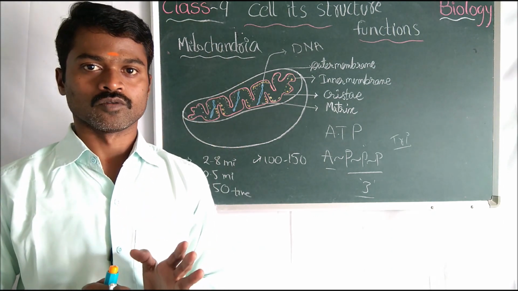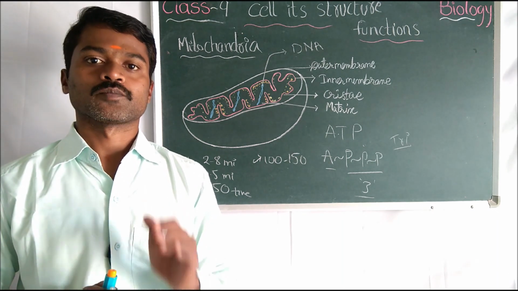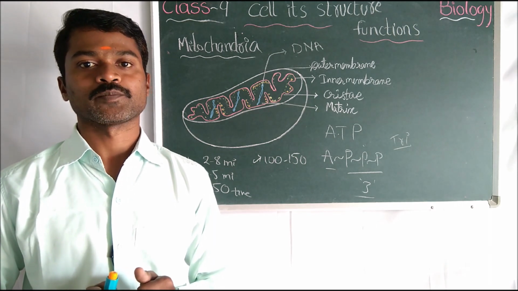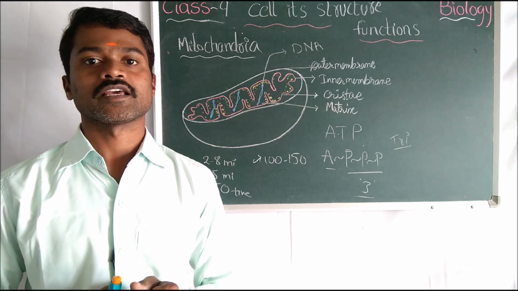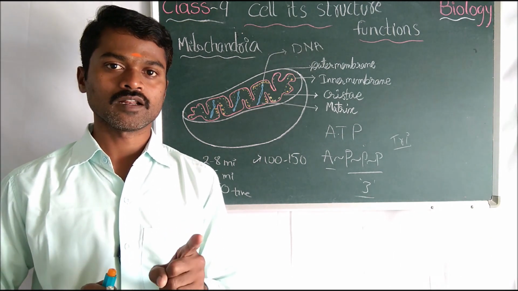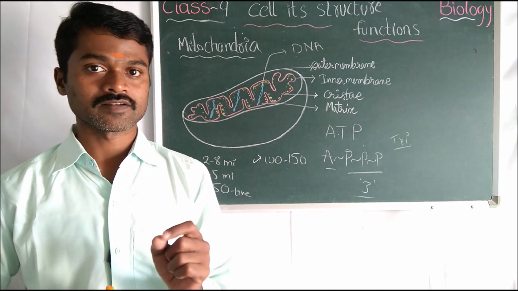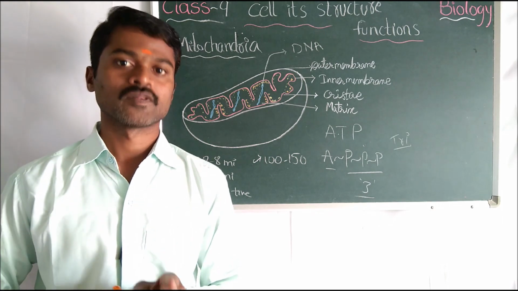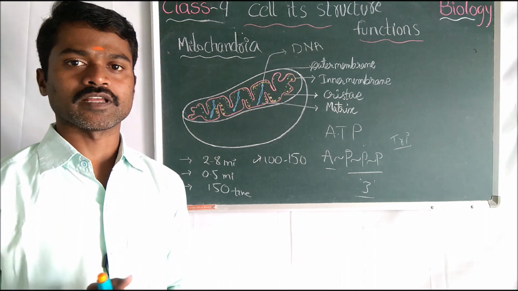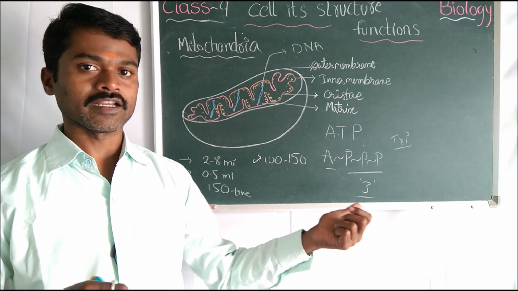Number 1, mono. Number 2, di. 3, tri. 4, tetra. 5, penta. 6, hexa, H-E-X-A. Hepta, H-E-P-T-A. 7, hepta. 8, octa, O-C-T-A. 9, nona, N-O-N-A. 10, deca, D-E-C-A, otherwise sometimes you can see D-E-C itself. Okay, deca. This is like tri, adenosine triphosphate. Every living organism prepares energy. The energy is stored in the form of ATP itself.